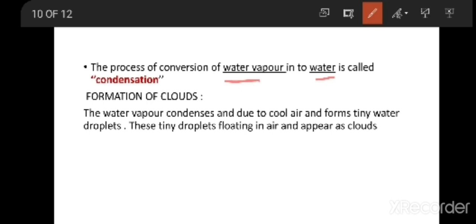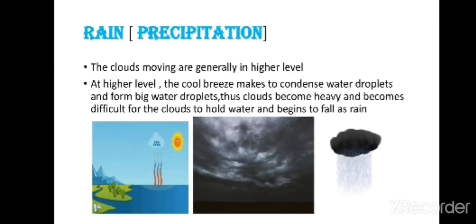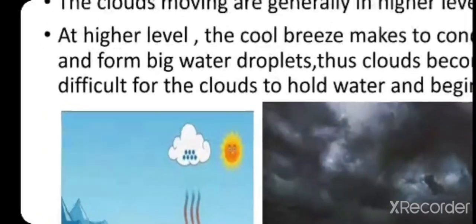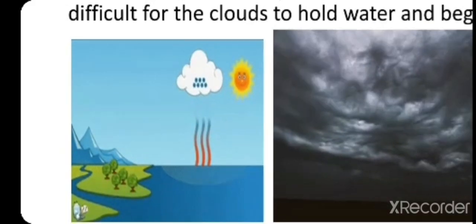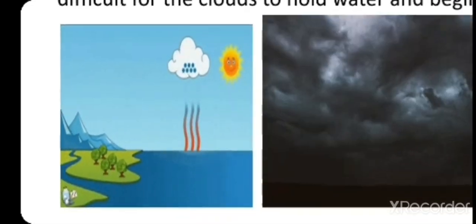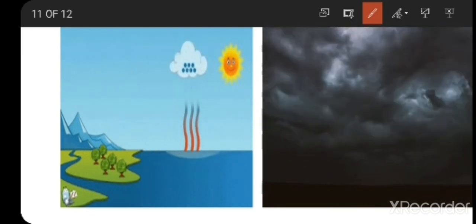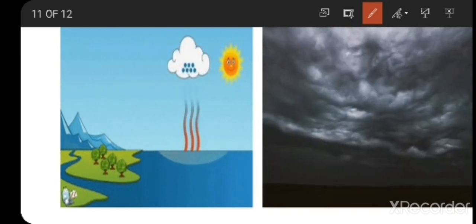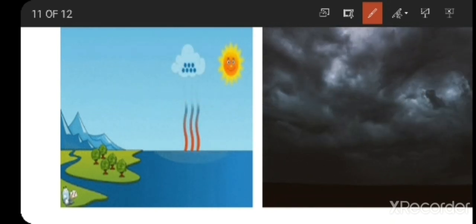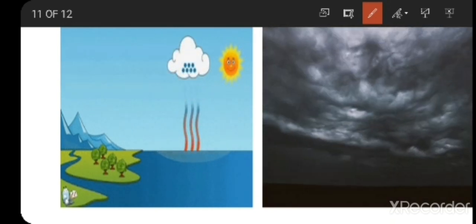Okay, that is about condensation. Now coming to formation of clouds, how the clouds are going to form. First, you all know the first step is evaporation. So the water is going to evaporate. First, the water is going to convert into water vapor.